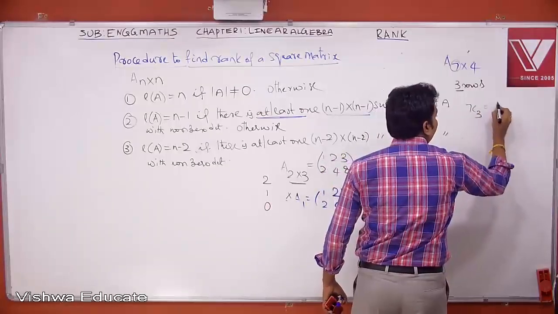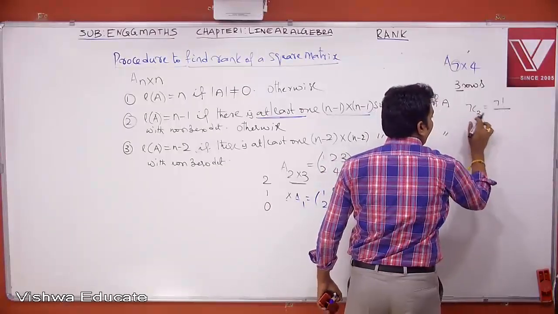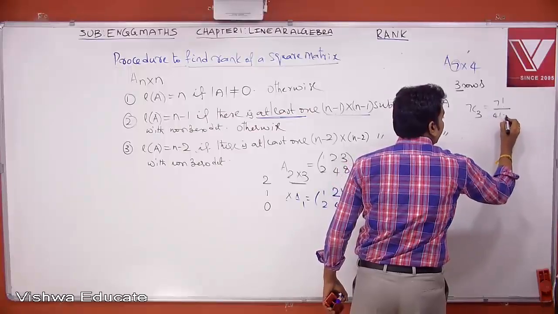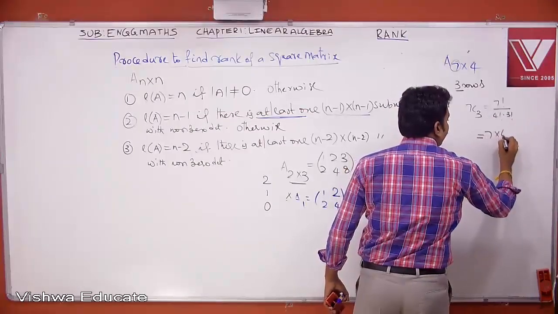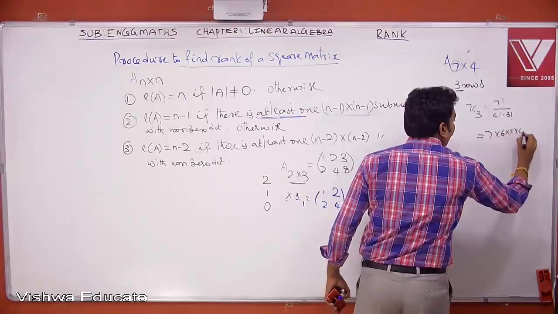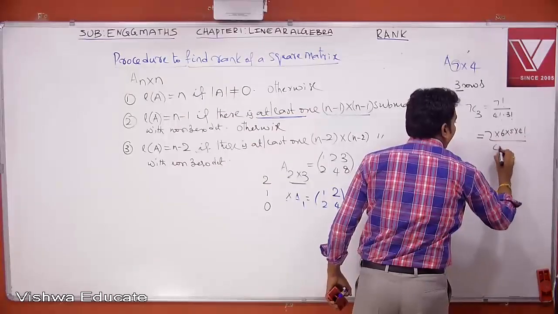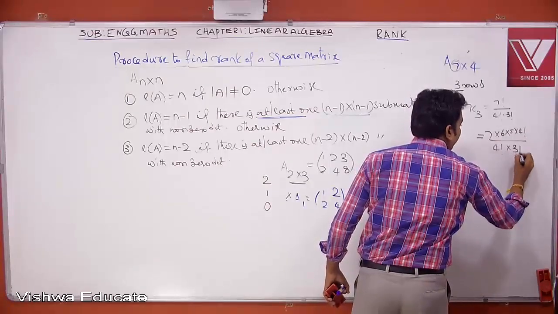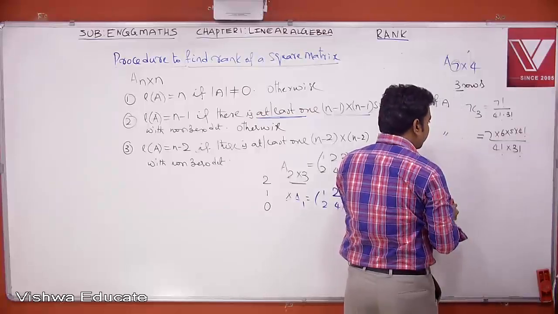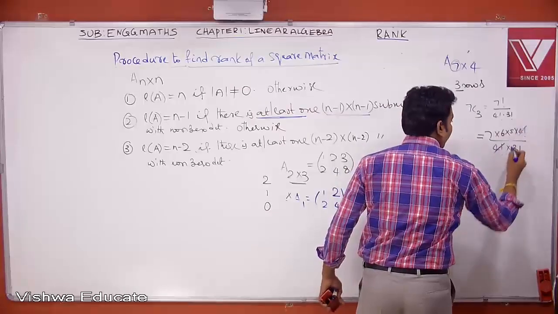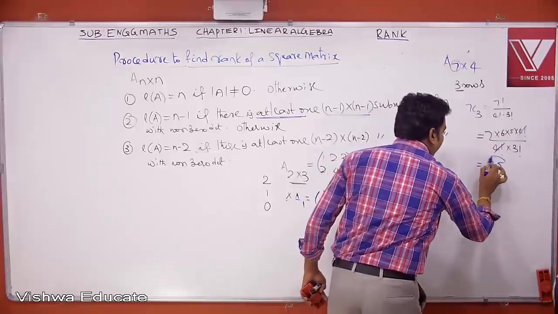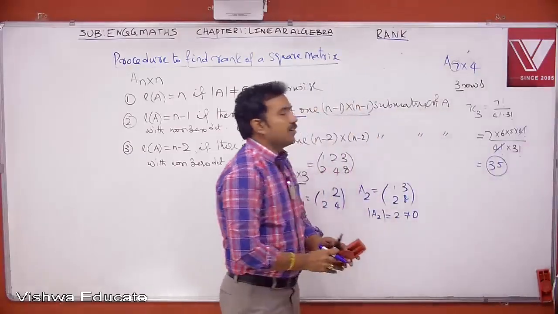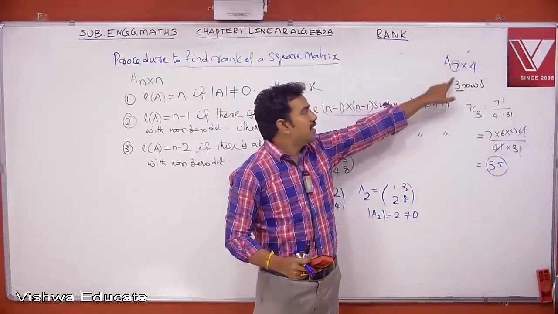So, 7C3 is 7 factorial by (7 minus 3) factorial, 4 factorial into 3 factorial. This is 7 into 6 into 5 into 4 factorial divided by 4 factorial into 3 factorial. And 4 factorial will get cancelled. So this is 35.